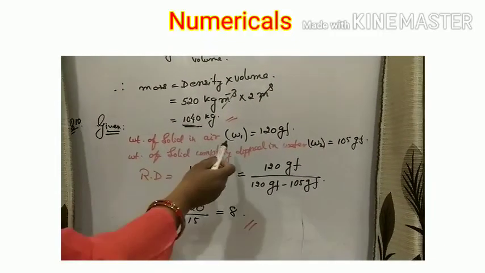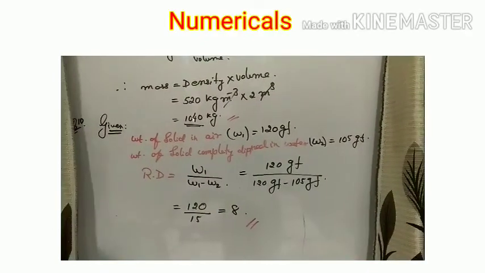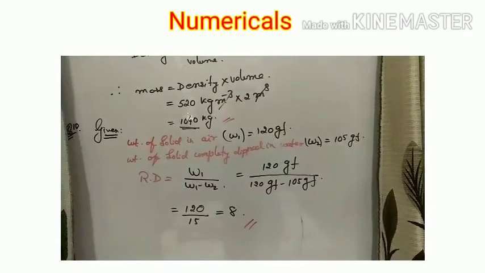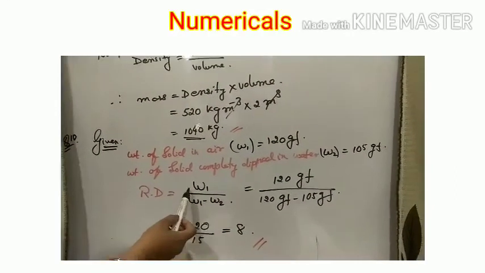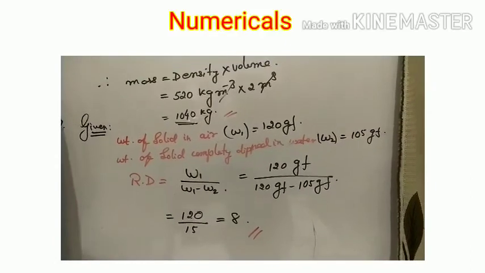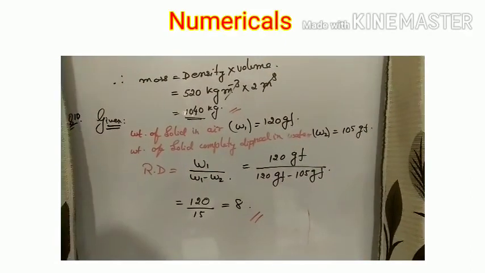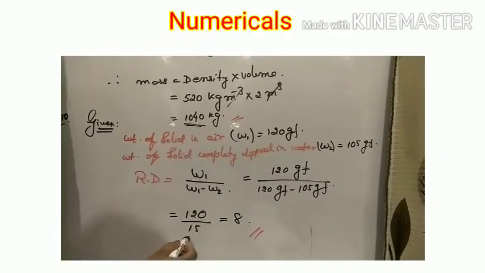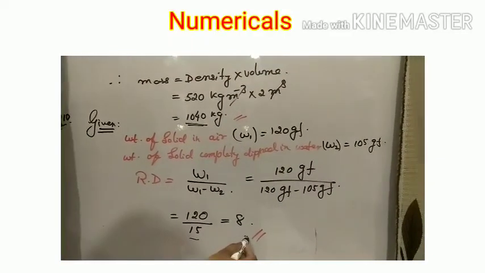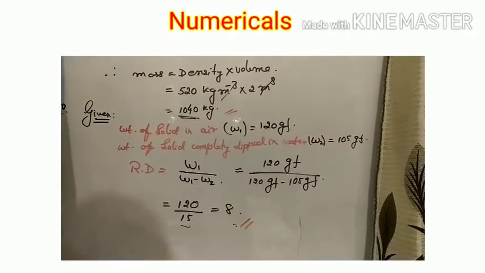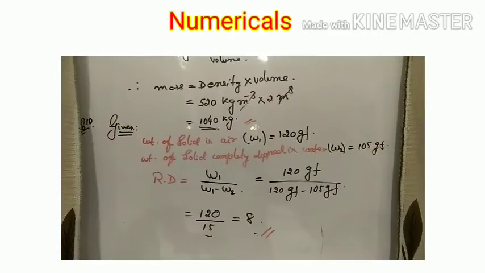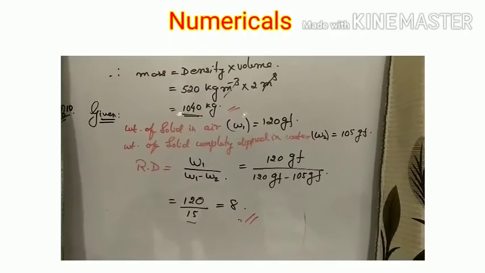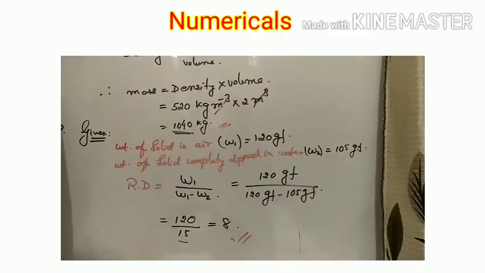In air, the weight, that is W1, is 120 gf, and when it is completely dipped in water, that is W2, it is 105 gf. Now we have the formula, relative density is equal to W1 by W1 minus W2, 120 gf by 120 minus 105 gf. When we simplify it, we'll get our relative density as 8. gf cancel each other. We know the unit of relative density is nothing, it is unitless. Hence, we get our answer as 8.